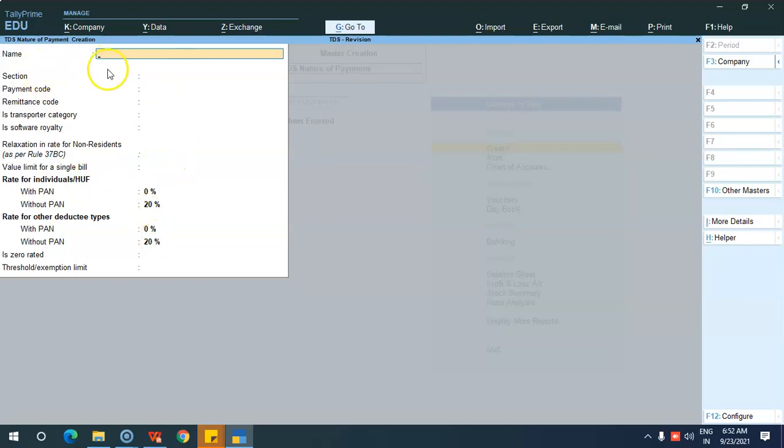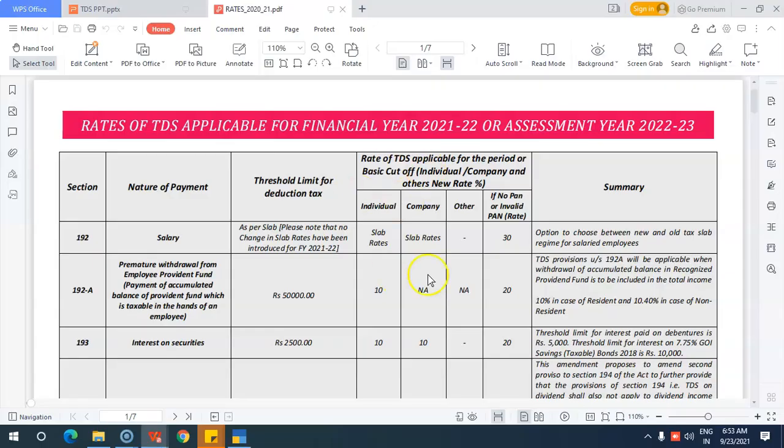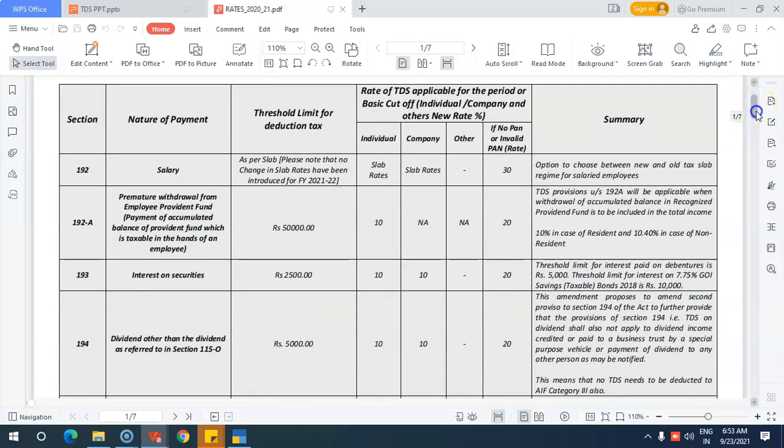So here you have to create the nature of payment TDS. While you are creating the payment, you must check the rate chart also. Here I have shared the rate chart. So this is the rate chart for the current financial year.